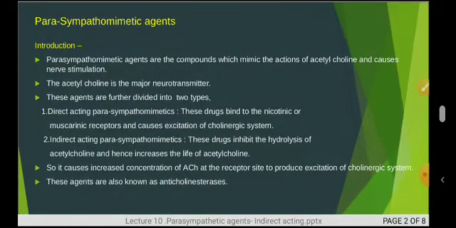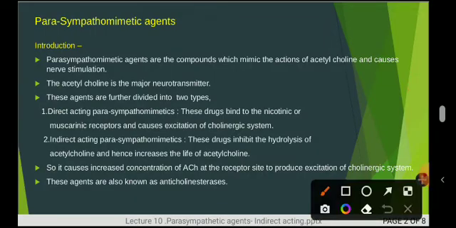So before starting, we should know the introductory parameters of the parasympathomimetic agents. In the last session we also completed the same introduction. Once again I will revise. These parasympathomimetic agents are compounds which mimic the action of acetylcholine and cause nerve stimulation or stimulate the nervous system. This acetylcholine is also a major neurotransmitter. These are further divided into two categories, direct acting and indirect acting.